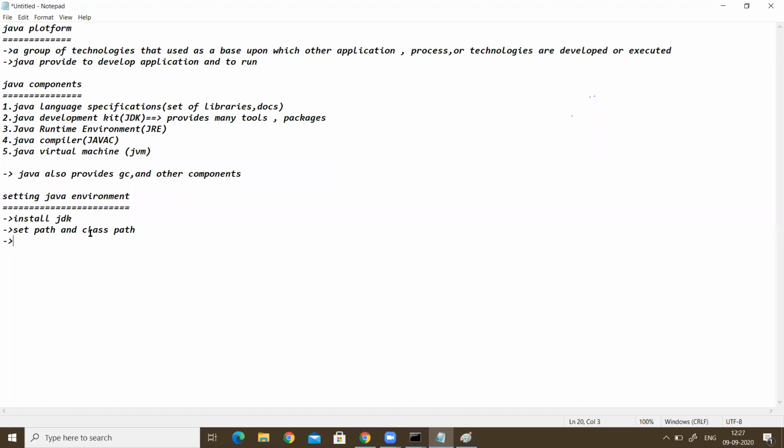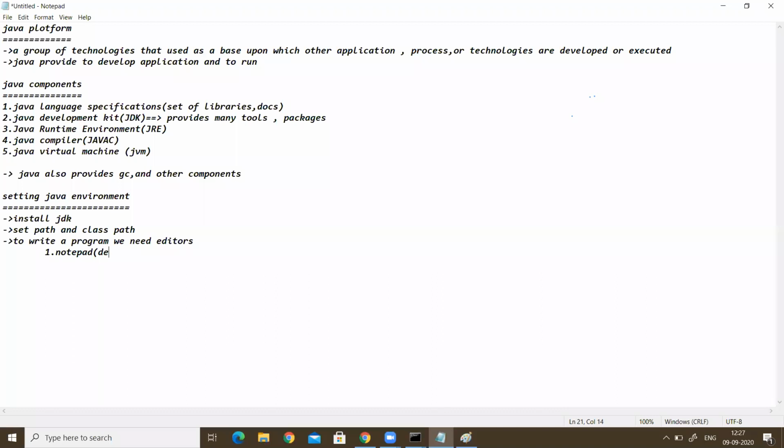After that, we have to write the program. How and where should we write the program? To write a program, we need editors. There are a number of editors available to work with Java programs. The default editor is Notepad.